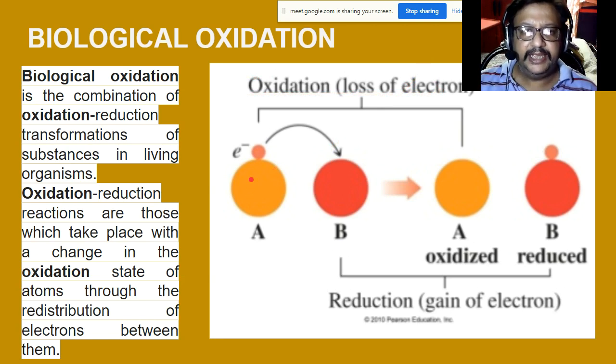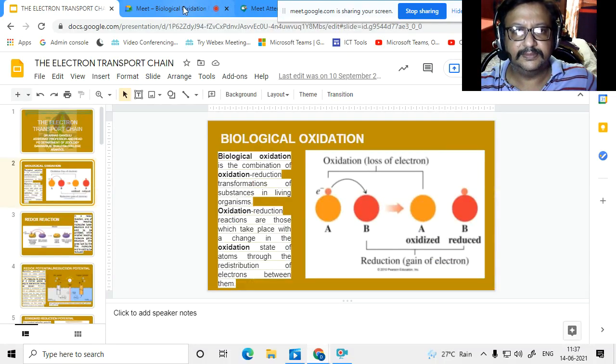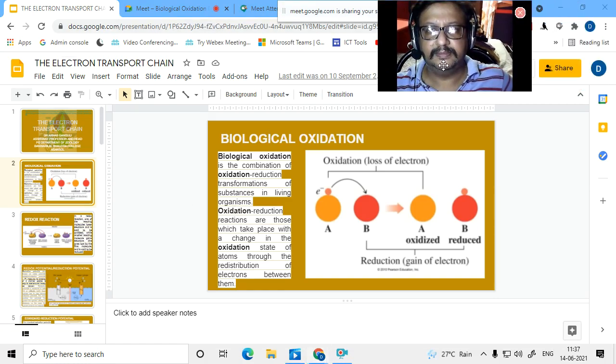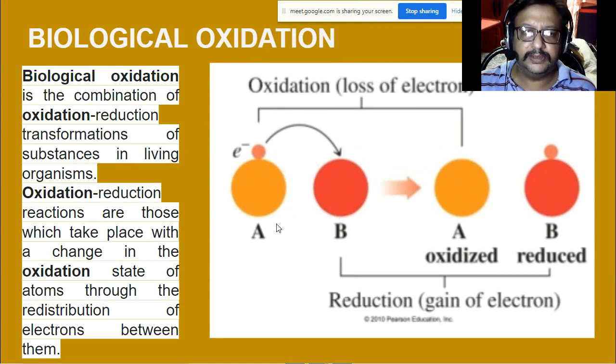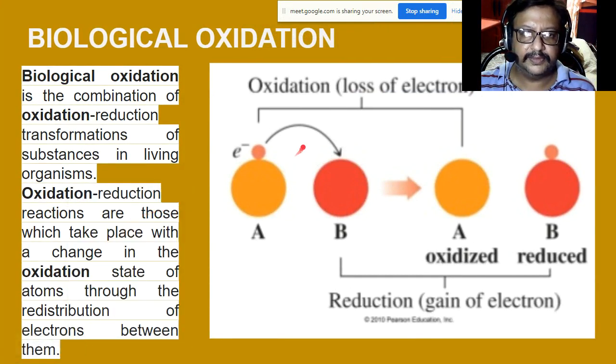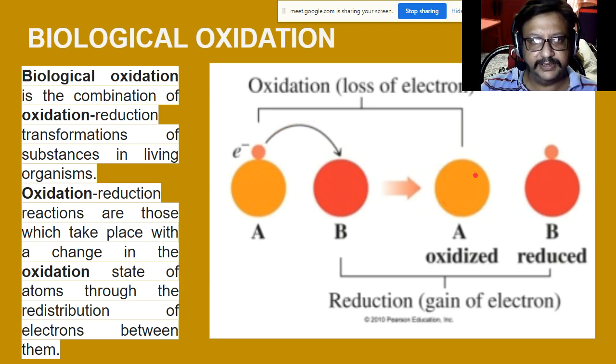So, a compound A loses its electrons and they go to compound B, and this compound B eventually gains electrons and becomes reduced.